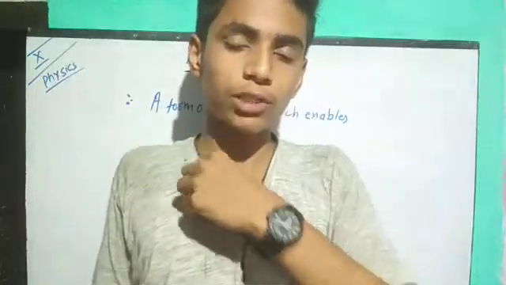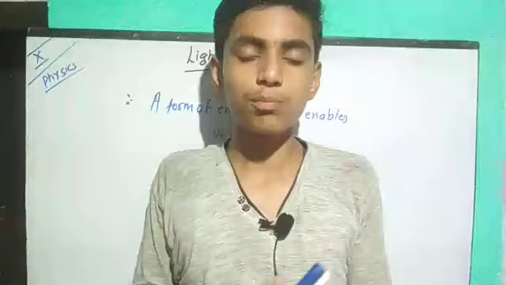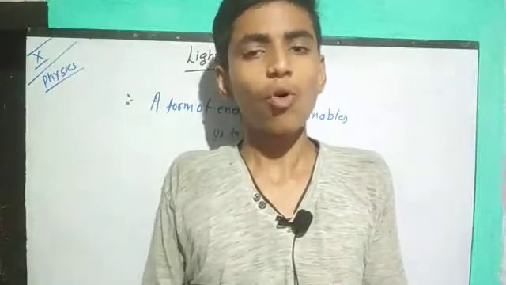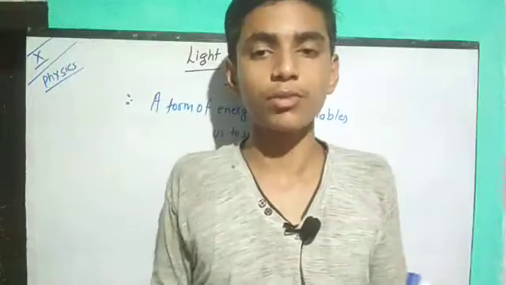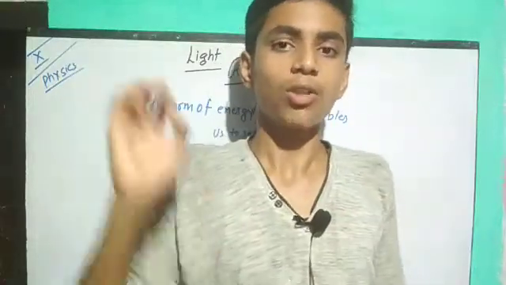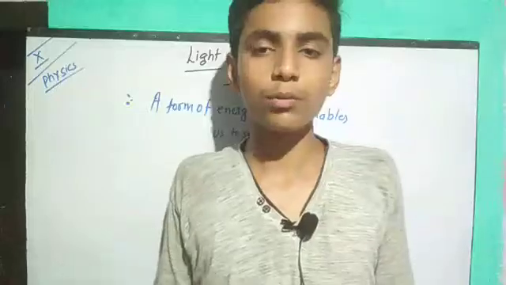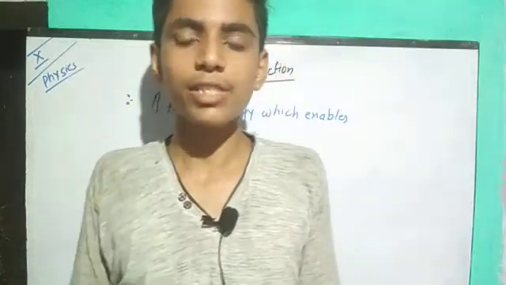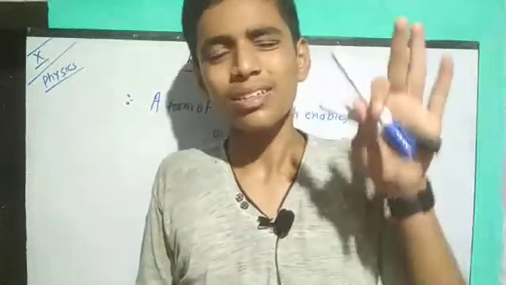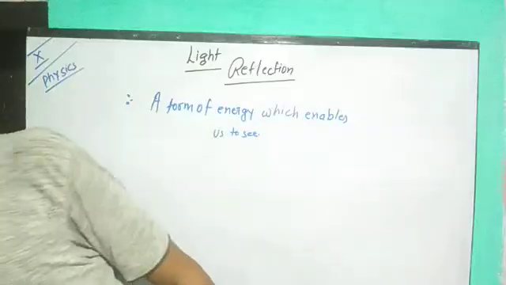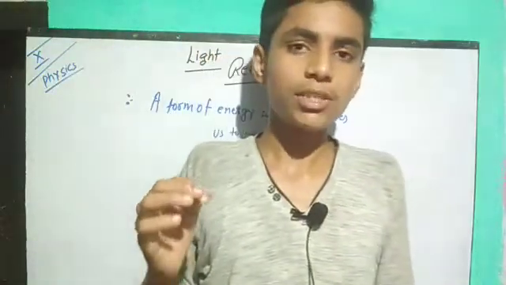So what about non-luminous objects? Non-luminous objects are those which do not produce their own light. One major question is whether the moon is luminous or non-luminous. The moon is a non-luminous object. It glows because of the reflection of light which comes from the sun. I'm going to cover only those terms which need to be studied by a Class 10 student, those which are important for you.